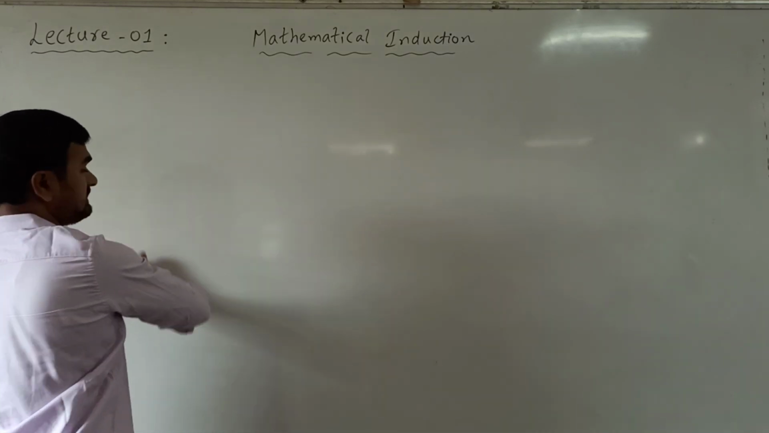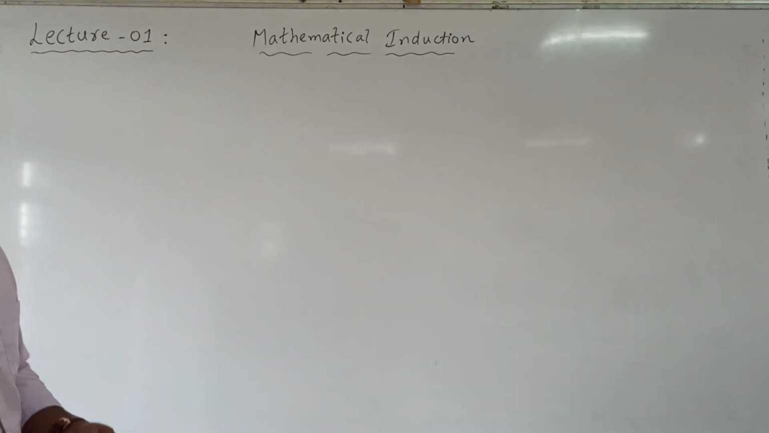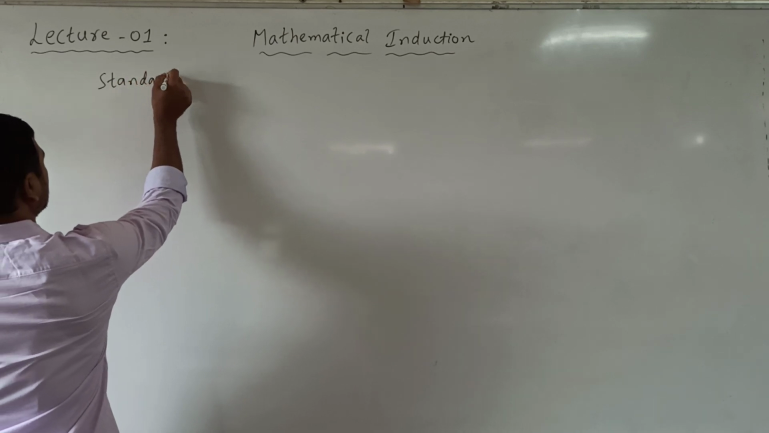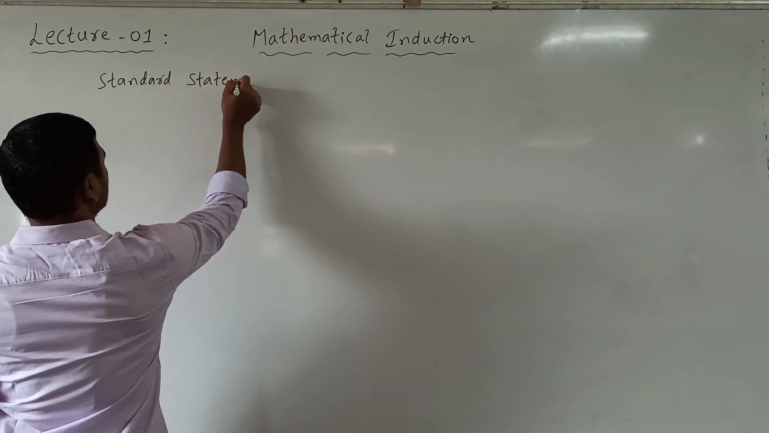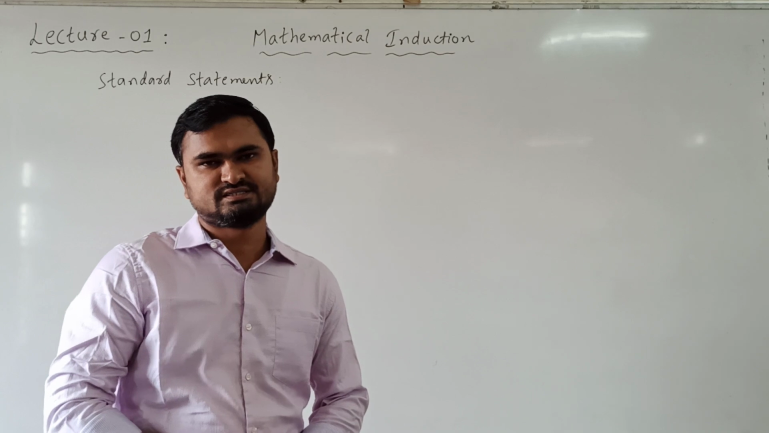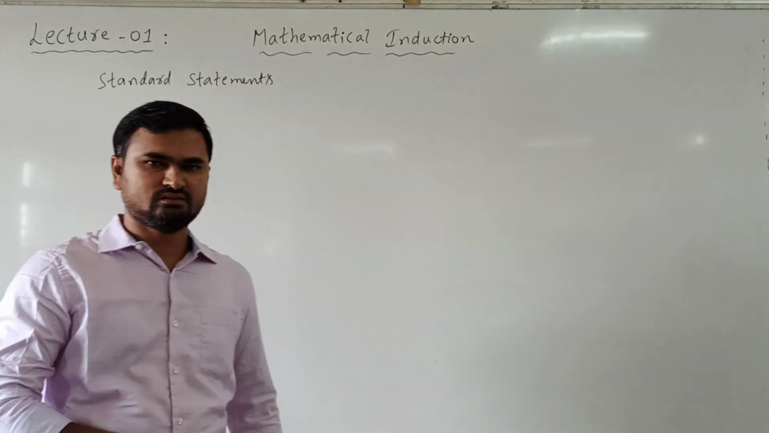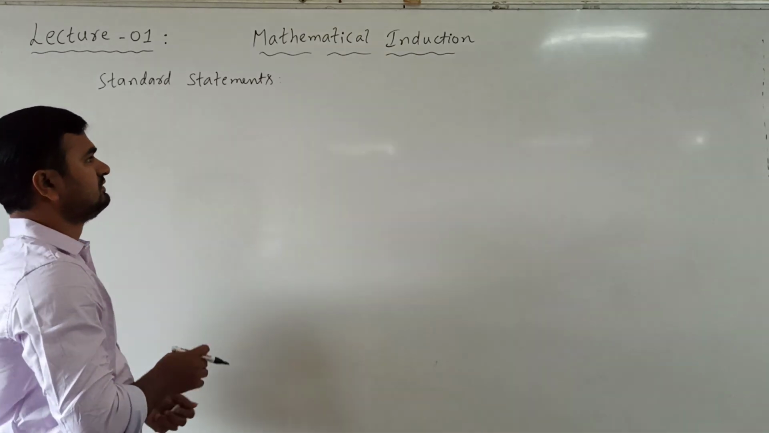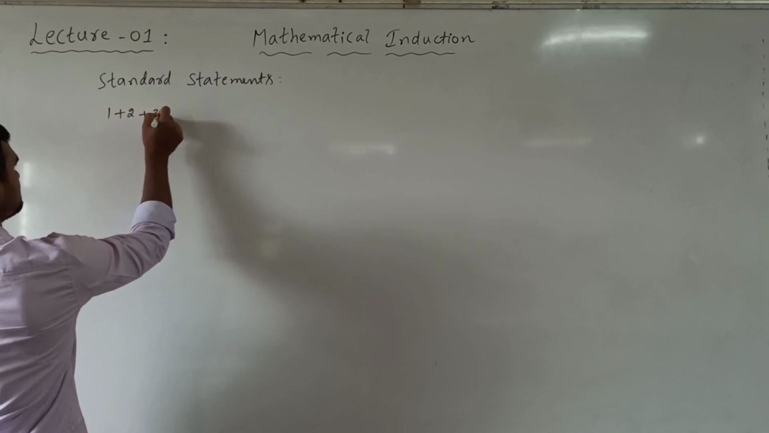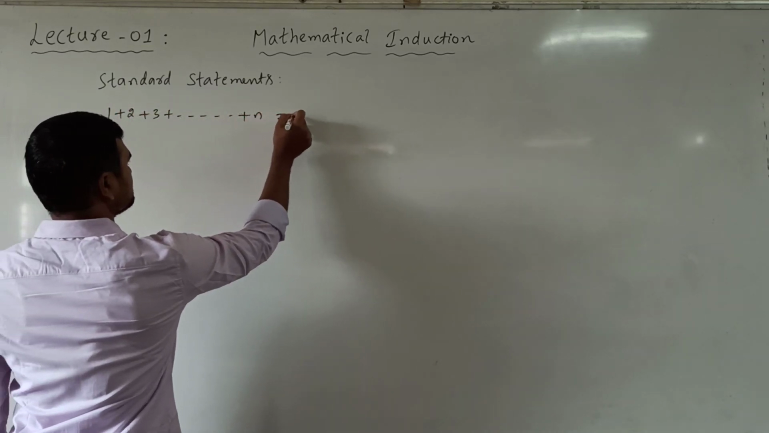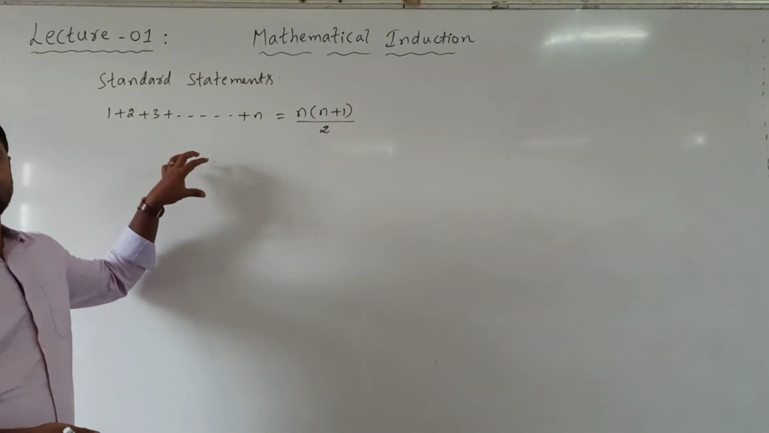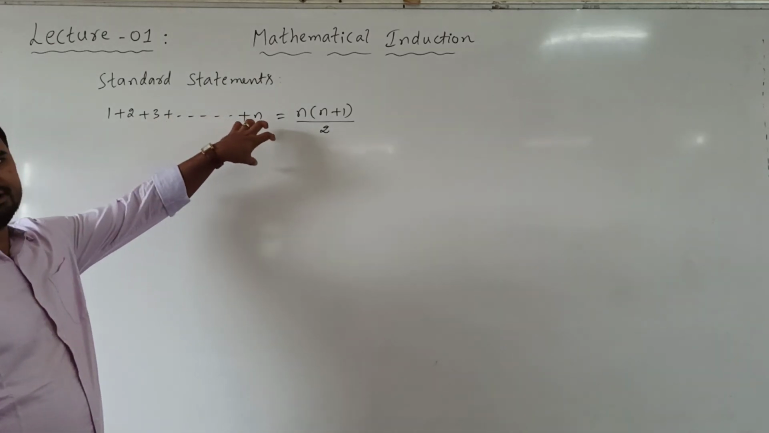Now we take some standard statements. Standard statements are standard formulas which involve a positive integer n. So first we take the sum of natural numbers 1 plus 2 plus 3 up to n. It is n into n plus 1 by 2. This is a statement which involves a positive integer n.